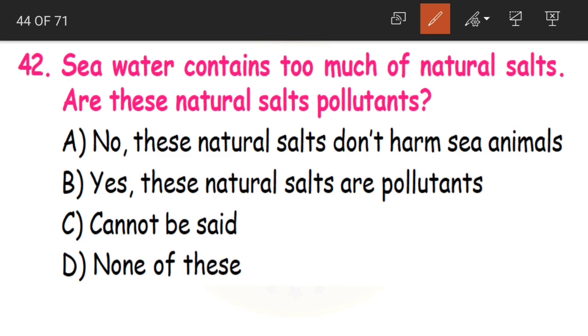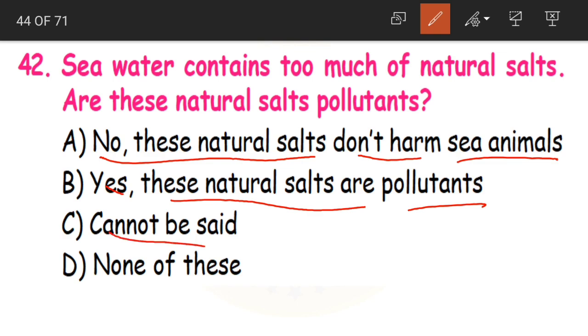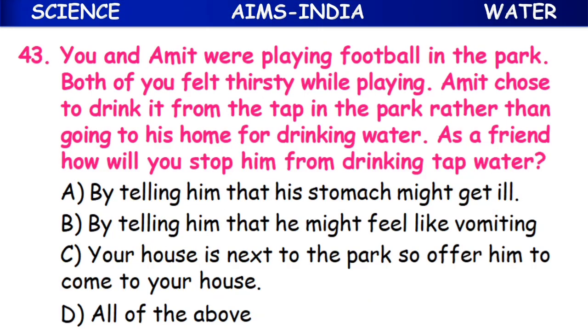We'll see. The options: these natural salts don't harm sea animals; yes, these natural salts are pollutants; cannot be said; or none of these. And the answer is the first one. These natural salts don't harm sea animals because they are natural salts. They are made by nature. So that is why they are not going to harm sea animals and they are not going to pollute the water. Clear, children?